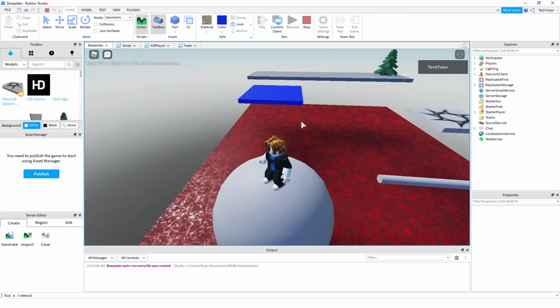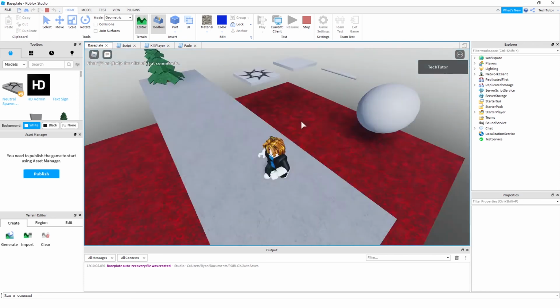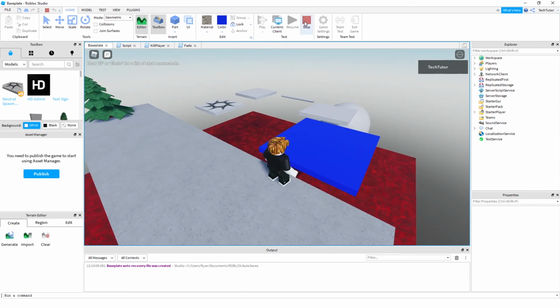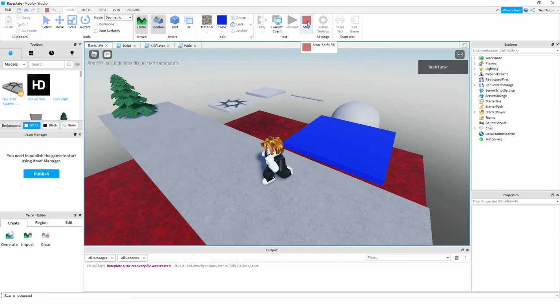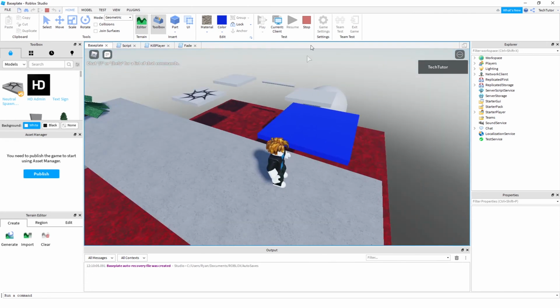All right. Now that we're touching it, you see it starting to fade. I better jump off it, otherwise I would have fallen through. And now you see it reappeared. So again, that's how you add a fading part. You have the part that appears and reappears. So you can gradually do the transparency, or you can immediately set it to 0. So we're going to go ahead and click stop.